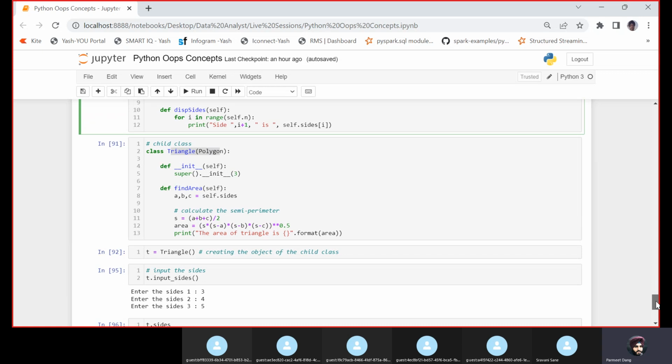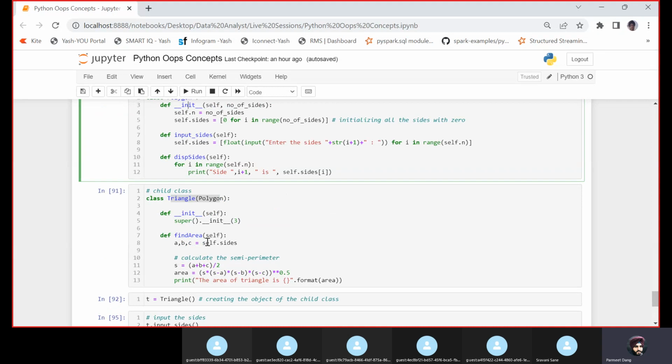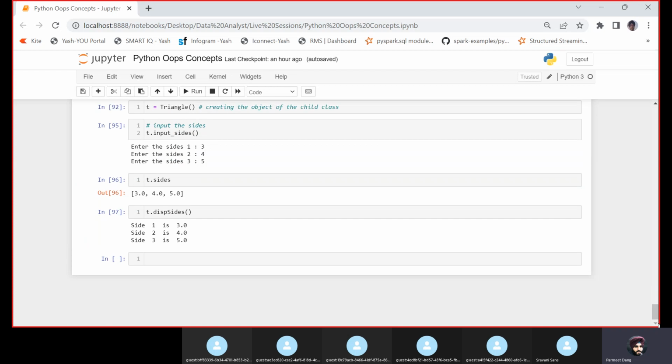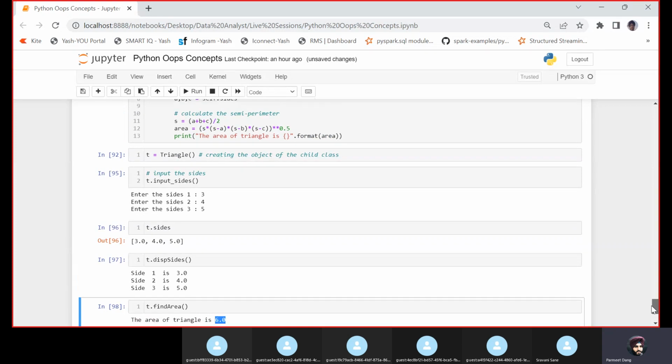Now let us find the area. The moment I click find area, self.sides has 3.0, 4.0 and 5.0. So 3.0 would be assigned to A, 4.0 would be assigned to B, and 5.0 would be assigned to C. And then you can calculate the perimeter and it will give the area of the triangle. So let us call that t dot find area. The moment I calculate, so see, we got the area of triangle is 6.0. Okay, the area of triangle is 6.0.